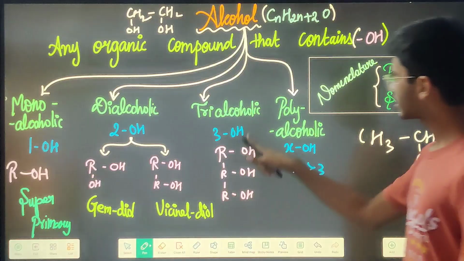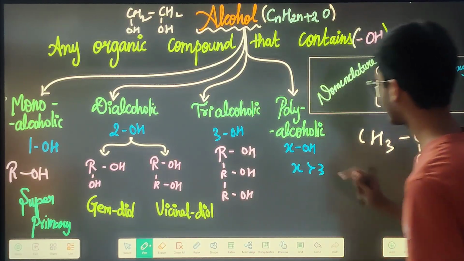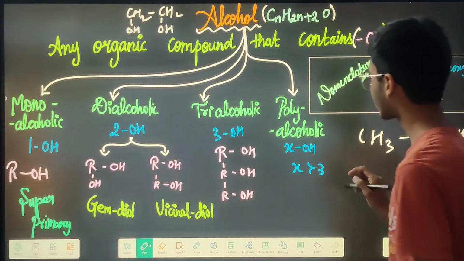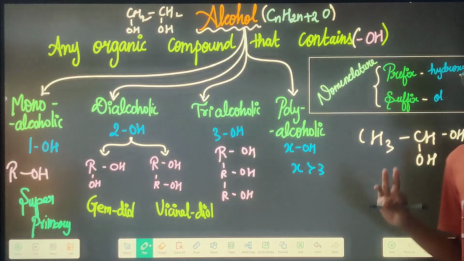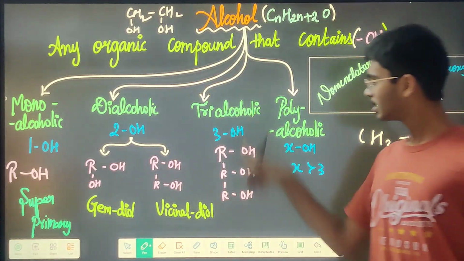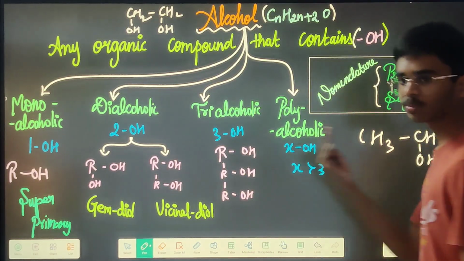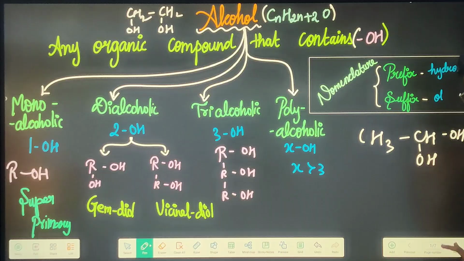Next you have trialcoholic, then you have polyalcoholic. In the case of polyalcoholic, the number of OH should be more than 3. Here it is still 3. After that it should be 4, 5, 6, like that it can go.